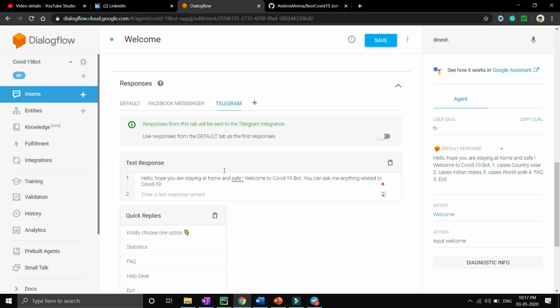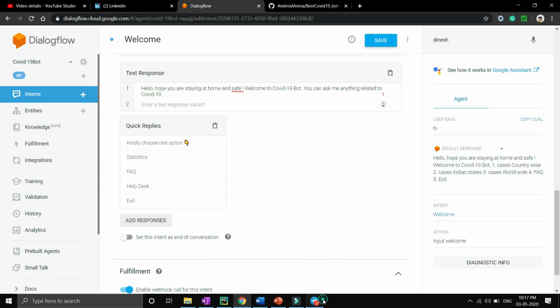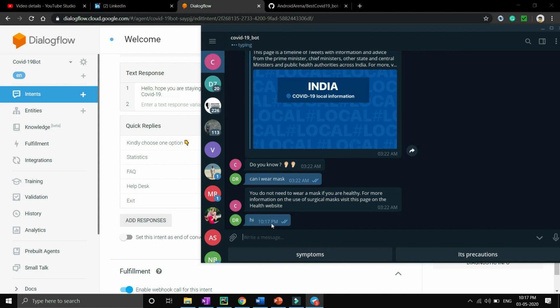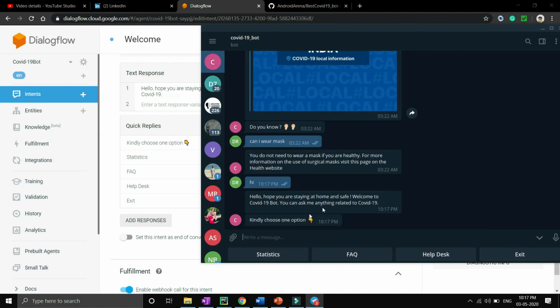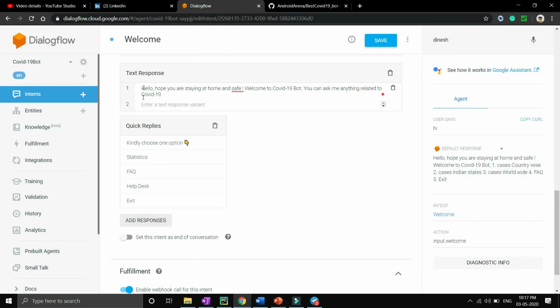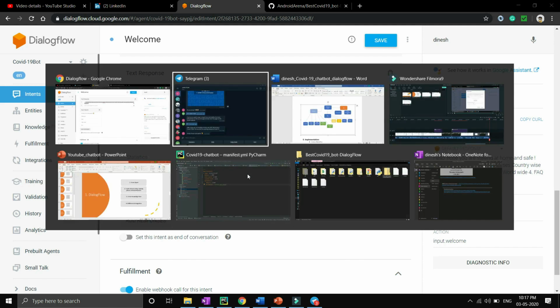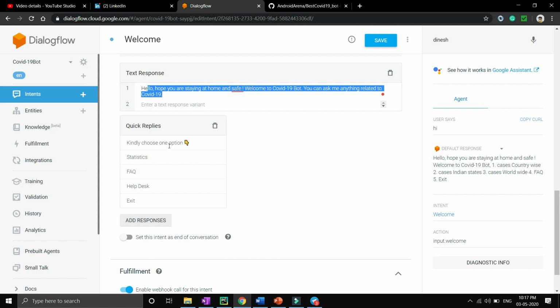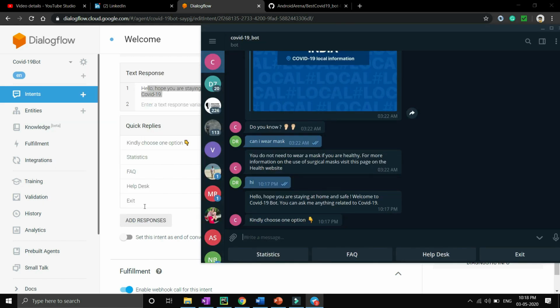You can create your Telegram view also. If you are using Telegram, you are able to see, like I said hi, the options over here, like hello and this text. This text is similar to this text, and the quick replies option is like the buttons. I have mentioned the quick replies buttons over here. You can see these options here, and all these options are representing our intents.